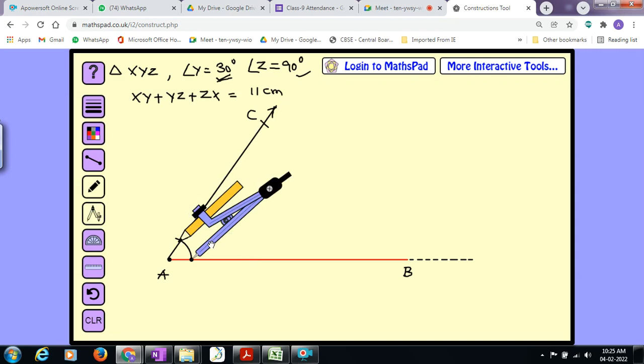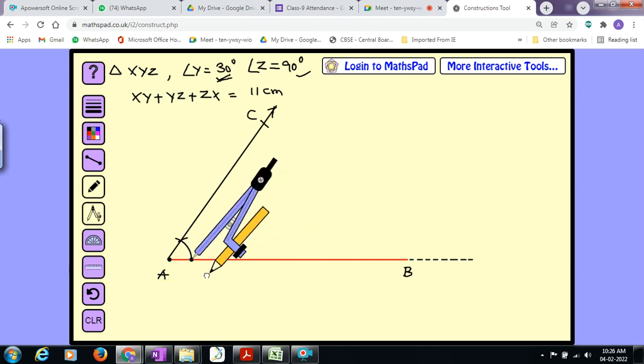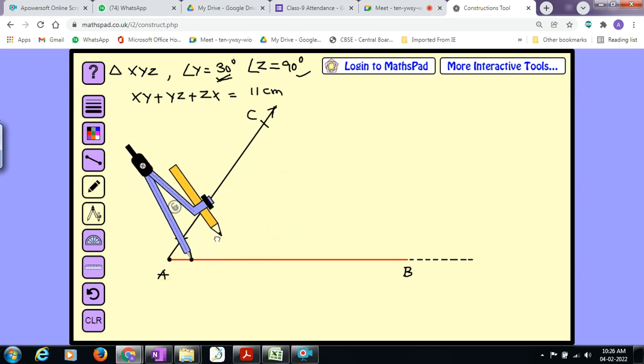So what I do, I will take the compass. With a suitable radius, I cut arcs on these two arms. Already the arc is there, that is why I am not once again doing the same thing. Now I will increase the radius a little more.